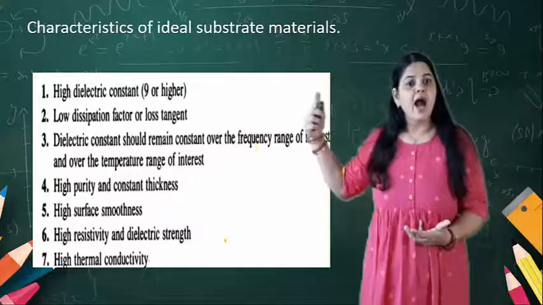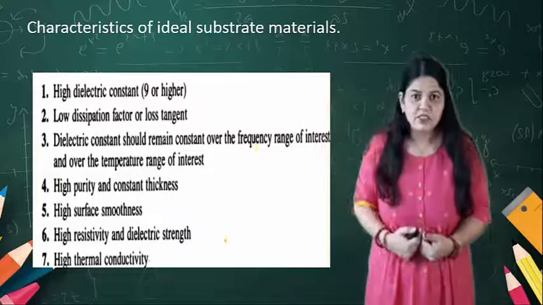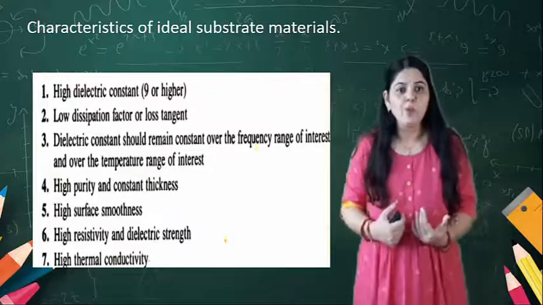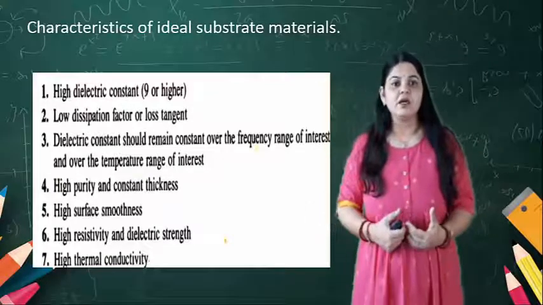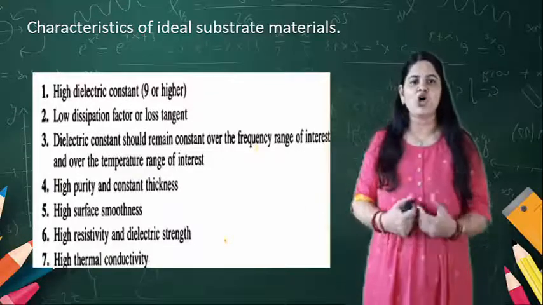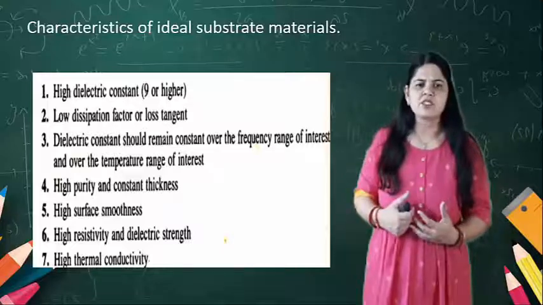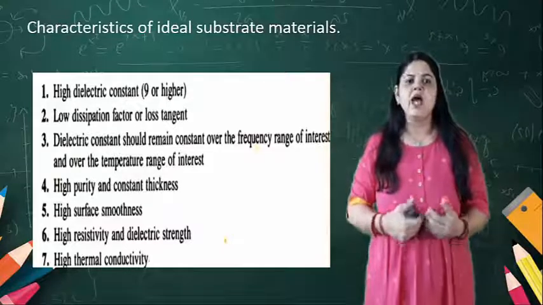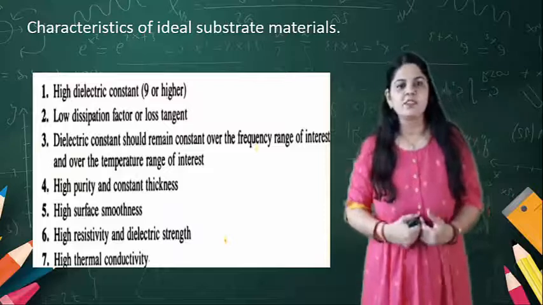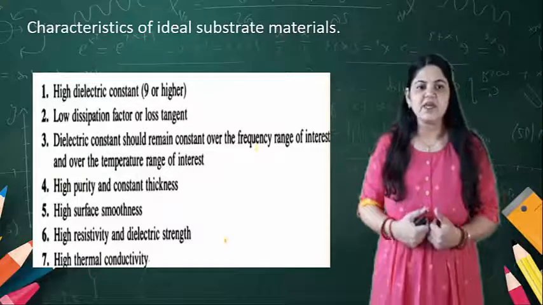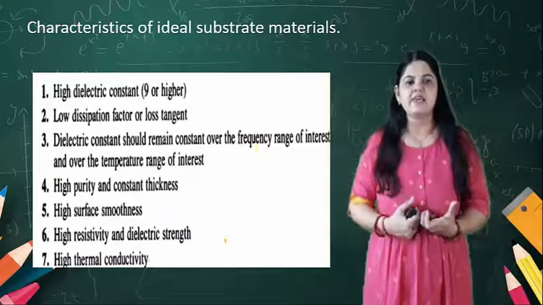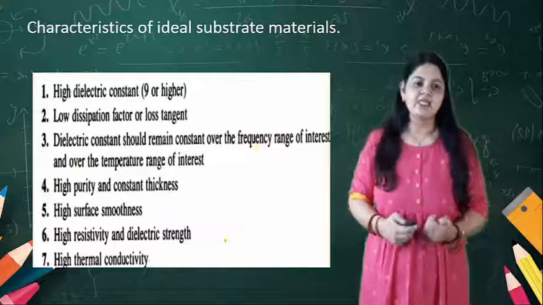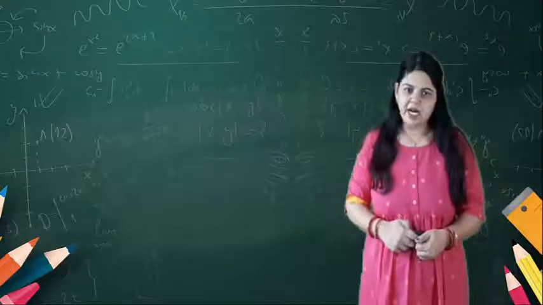They are: a high dielectric constant, a low power dissipation factor, the dielectric constant should remain constant over the frequency range of interest, high purity and constant thickness, high surface smoothness, high resistivity and electric strength, as well as high thermal conductivity.